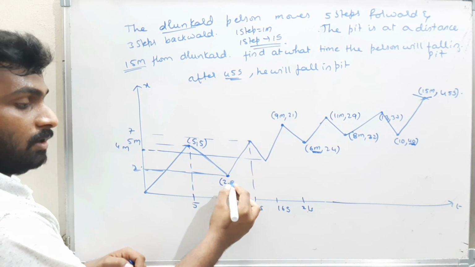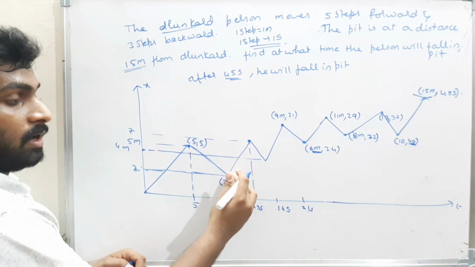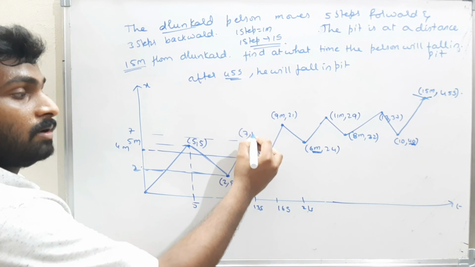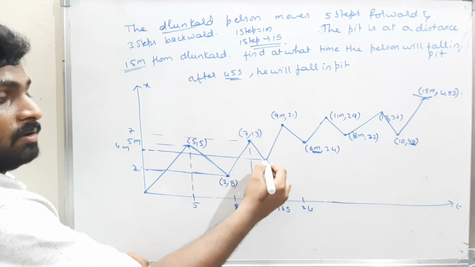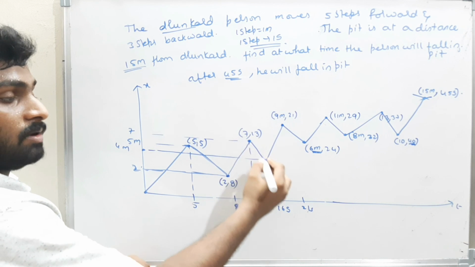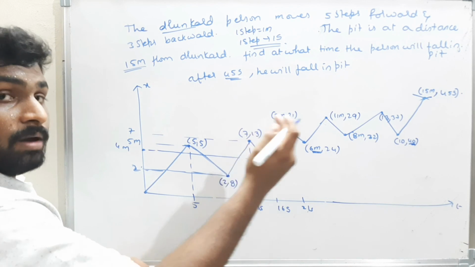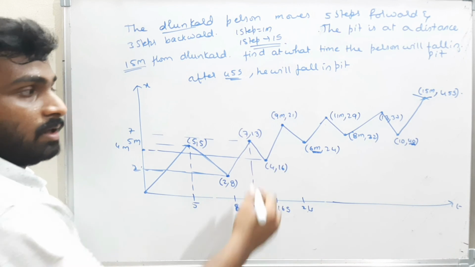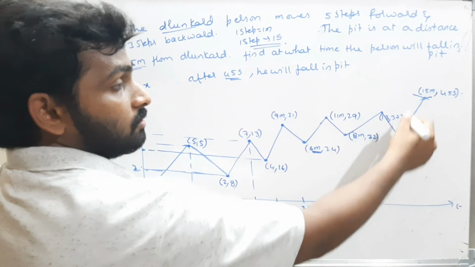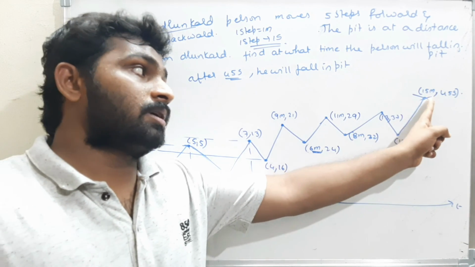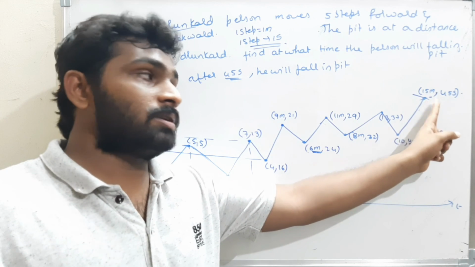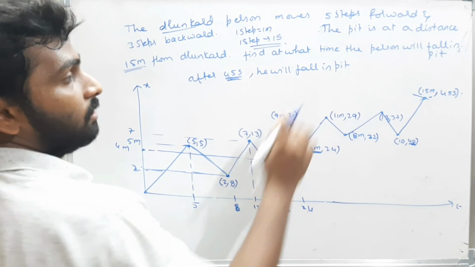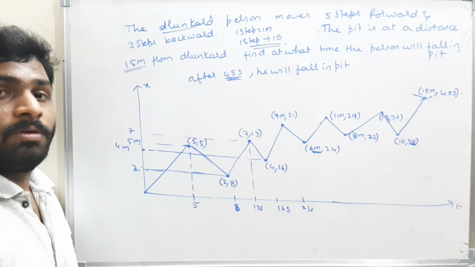5 plus 3, that means 8. Again here the coordinates are 2 plus, again you will move forward 5 steps. Therefore 7. And the time is 8 plus 5, that means 13. Again he will come back by 3 steps. That means 7 minus 3 is 4. The time taken to come back is 3 seconds. Therefore 13 plus 3 is 16 seconds. Again you will go up. The process goes on. At 15 meters there is a pit. That means once he reaches 15 meters, he will fall in it. What is the time taken? 45 seconds. Therefore after 45 seconds, he will fall in the pit. That is the question.